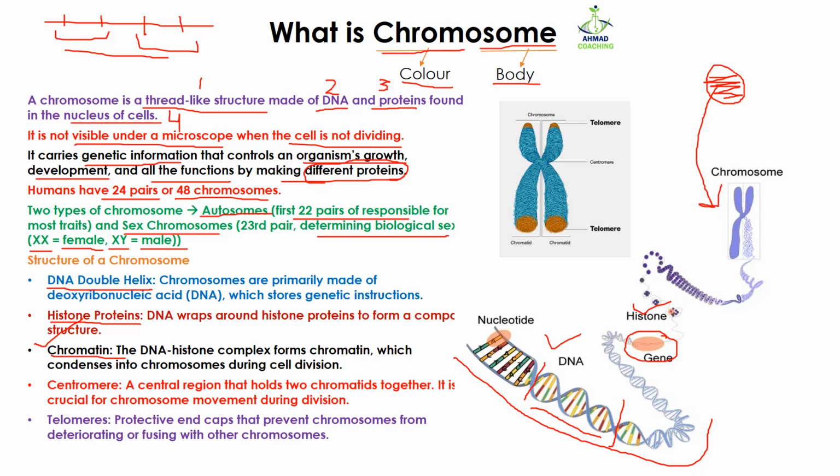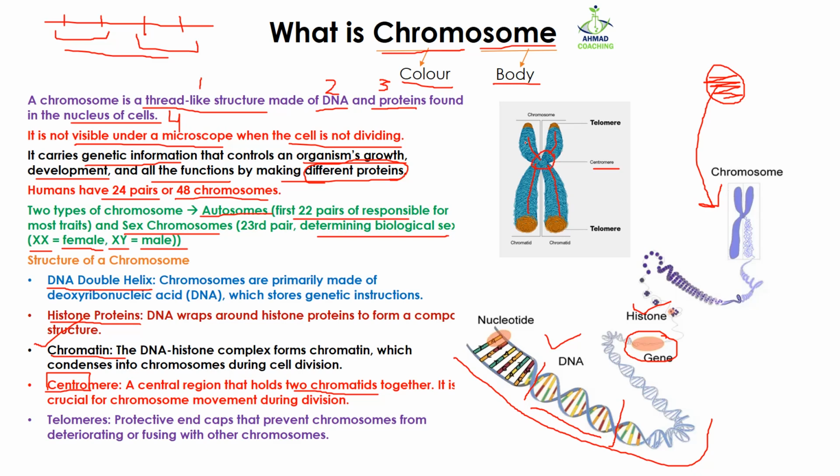When this chromatin is converted into a chromosome, the chromosome forms a specific structure which has a centromere here. As the name indicates, this thing is present in the center, which is a central region that holds two chromatids together. The chromatids are these arms of chromosomes which are held together by the help of this centromere.